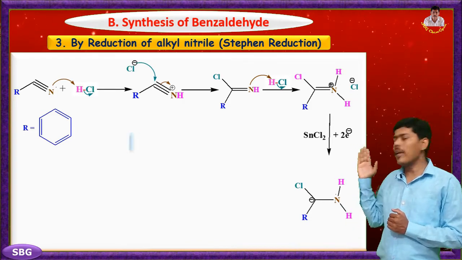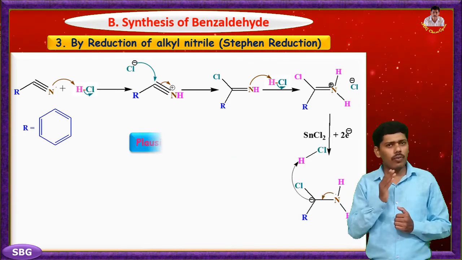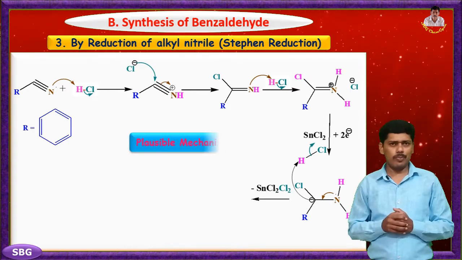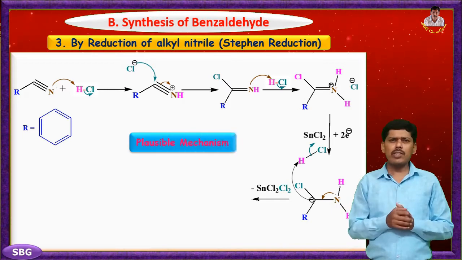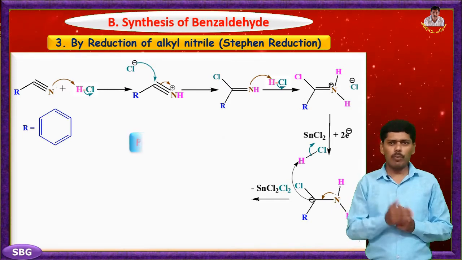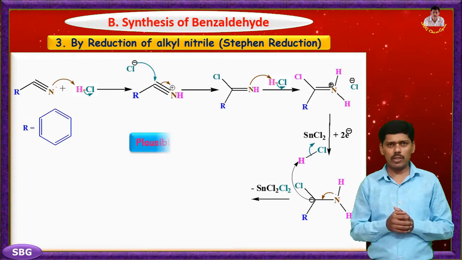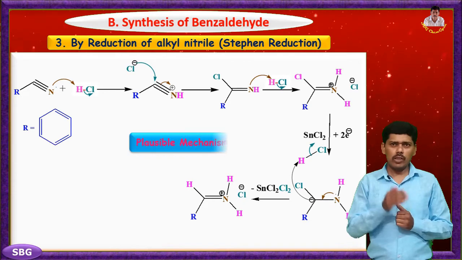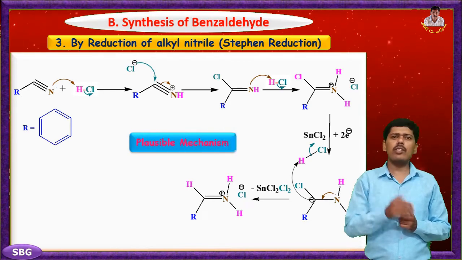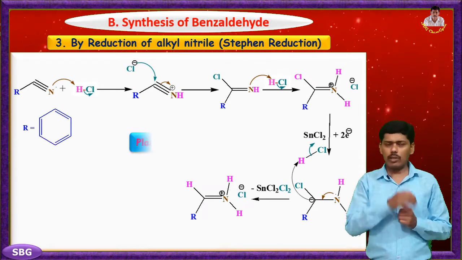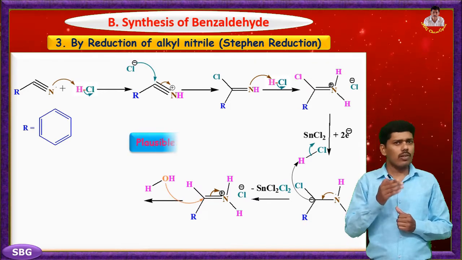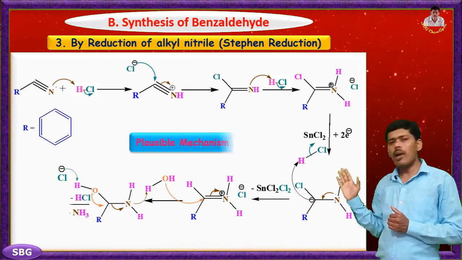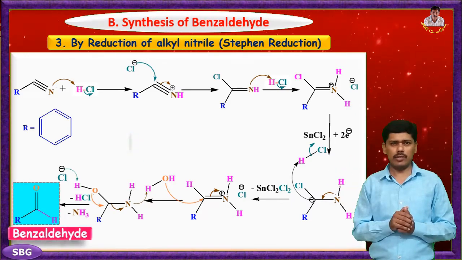This carbanion extracts a proton from the acid, which loses chloride as a good leaving group. Here the oxidation state of tin is converted from second to fourth oxidation state, that is SnCl2 is converted into SnCl4, that is, tin gets oxidized while reducing the nitrile group. Next, acid hydrolysis in hydrochloric acid gives our required product, that is benzaldehyde.